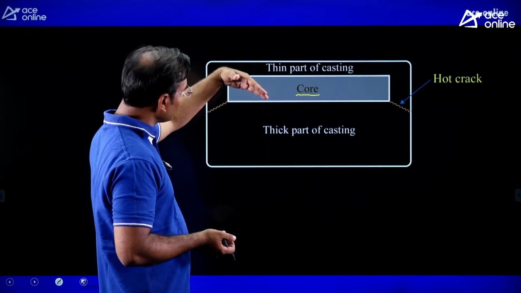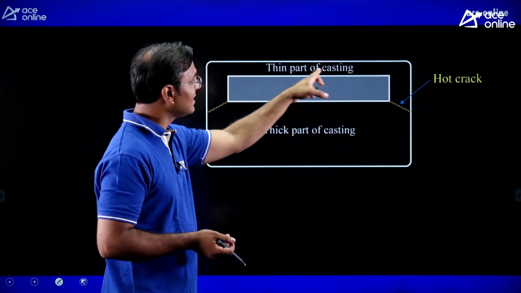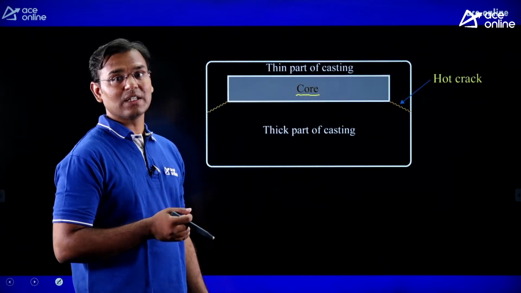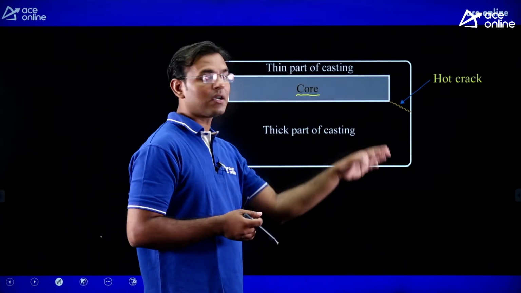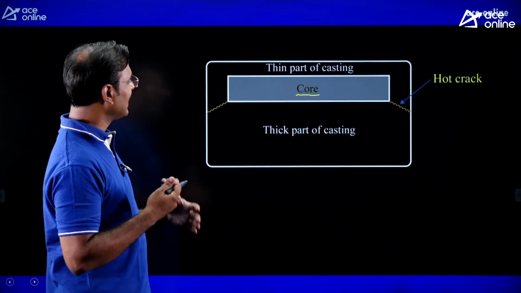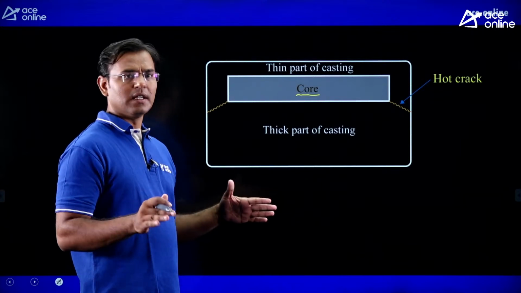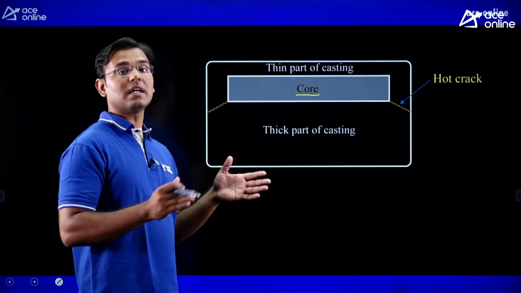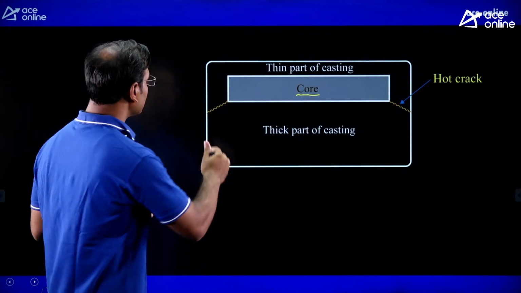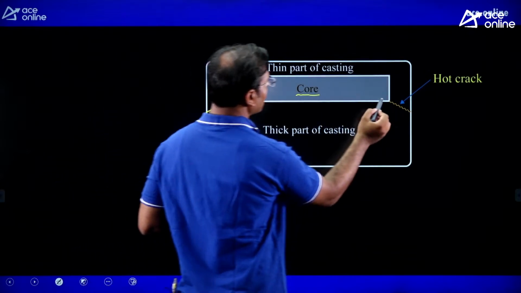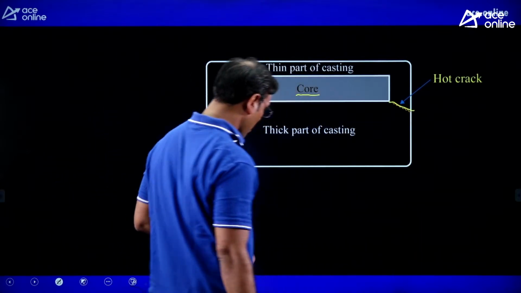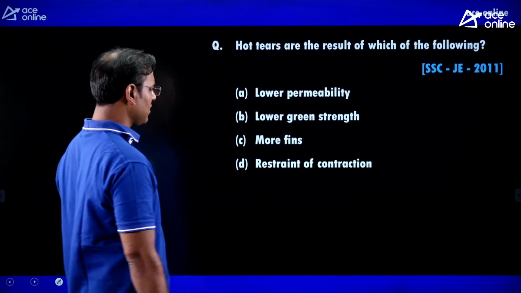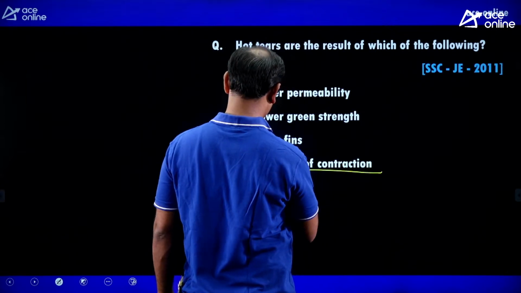Then from the thin part you can see the heat is going to transfer, and firstly this thin part is converting into solid. After that the thick part will start converting into solid. When the thick part starts converting into solid, because of shrinkage one gap is going to form between the thin part and the thick part, and that gap is known as hot crack. Therefore restraint of contraction is the correct answer.